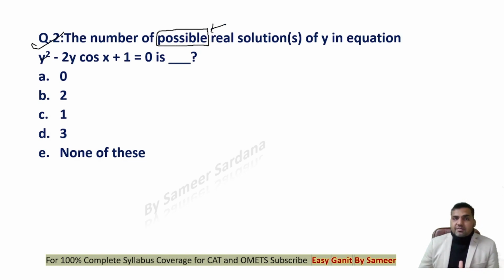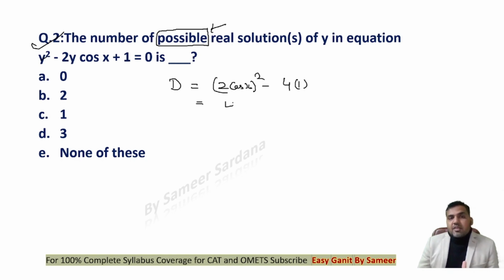Possible real solution. We know that the roots of this equation will be real if the discriminant is greater than or equal to 0. Now what is the discriminant of this? It is b square, that is (2 minus 2 cos x) square, b square minus 4 times a into c, right? The discriminant is 4 times cos square x minus 4. The discriminant is 4 times (cos square x minus 1), right?